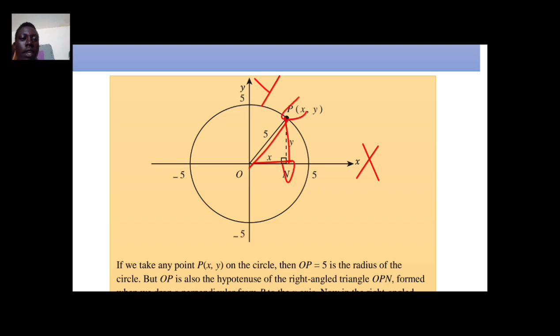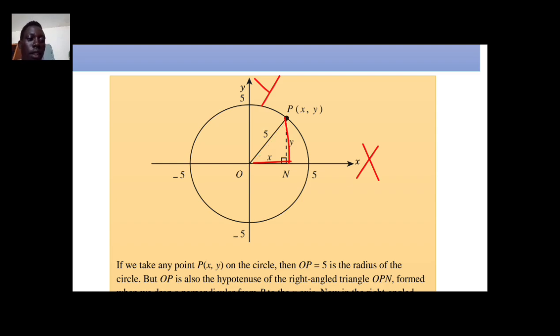NP is the opposite of this angle, which is represented by y. So ON is x and NP is y. Then OP is equal to 5.